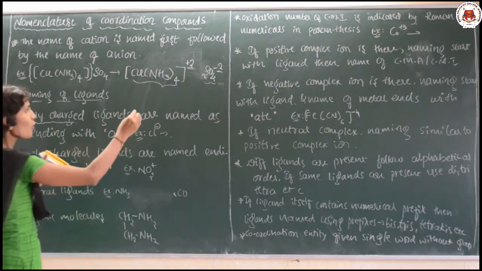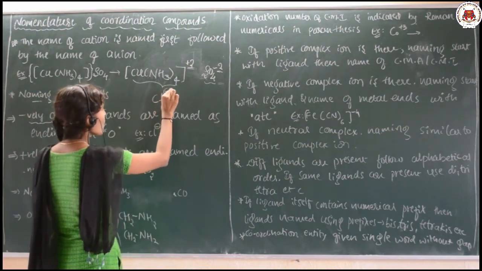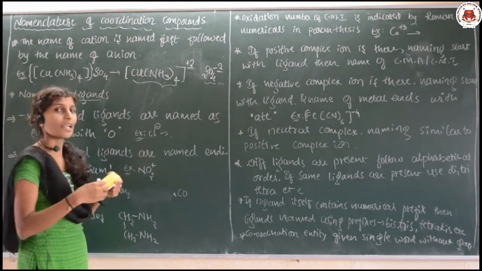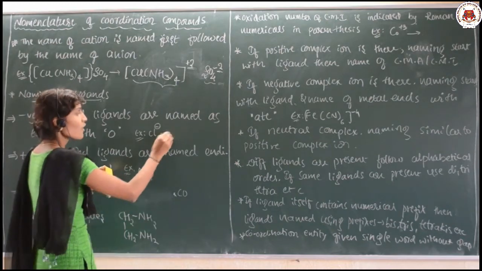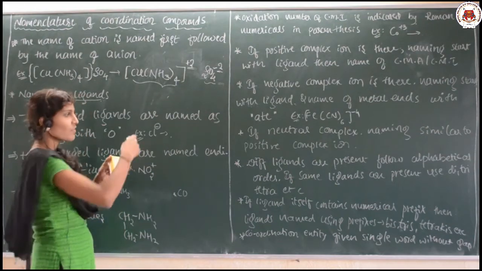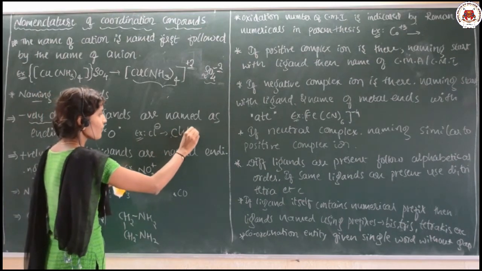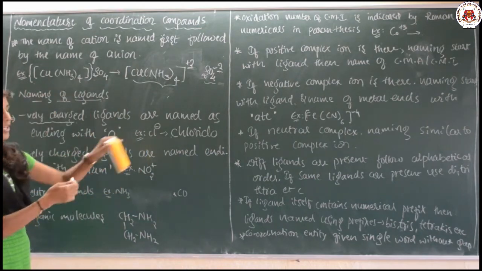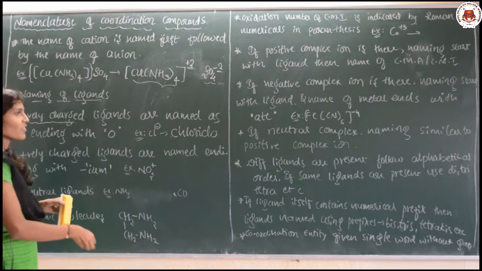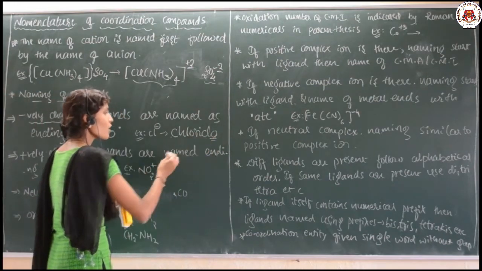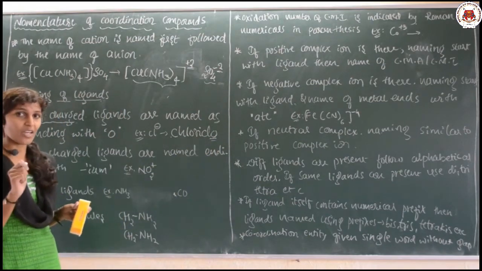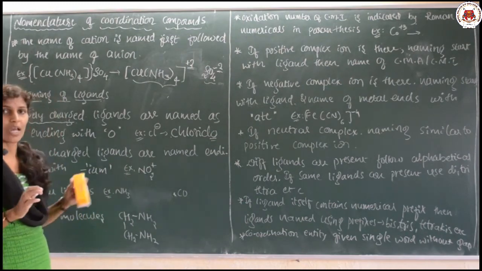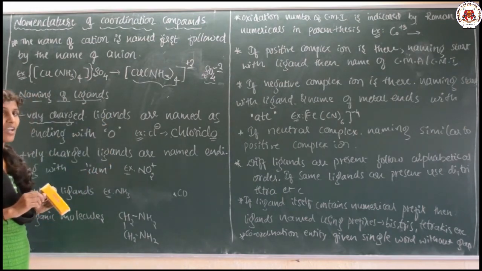It means, suppose chlorine is a negatively charged ligand, yes or no? Cl minus is a negatively charged ligand, and it should be named as chlorido. Chlorido is the name of this negatively charged ligand. It means it should end with O. Suppose CN minus is there, it is cyanido. It should end with O if it is negatively charged.